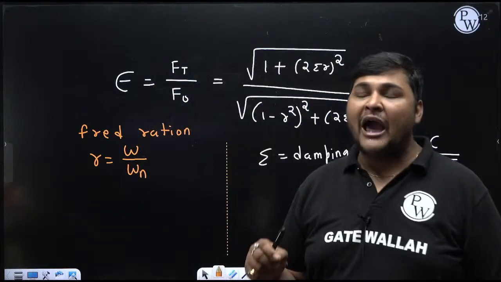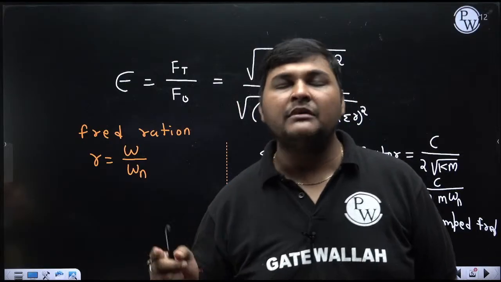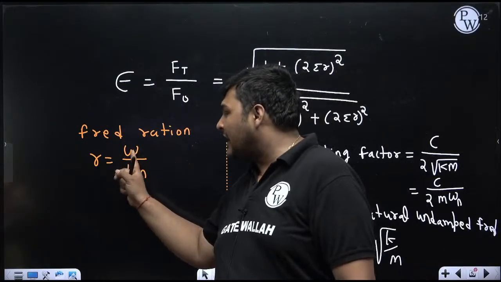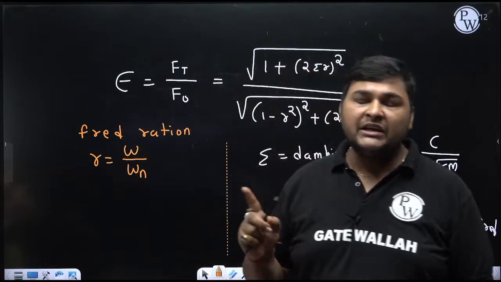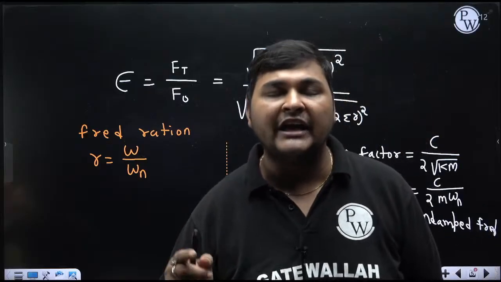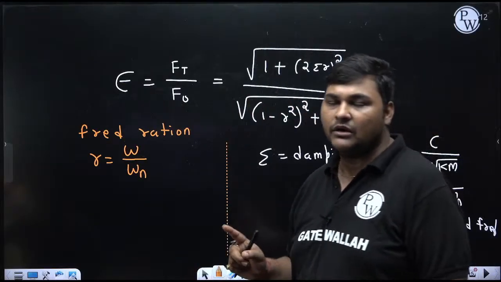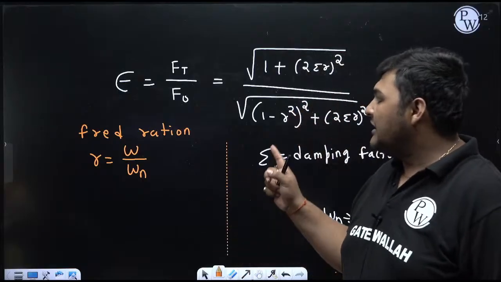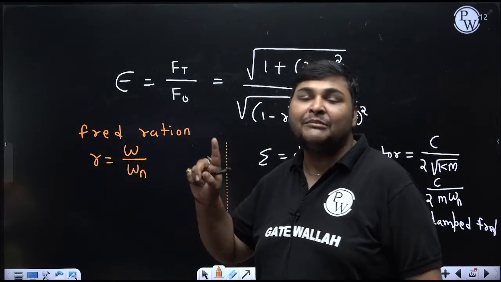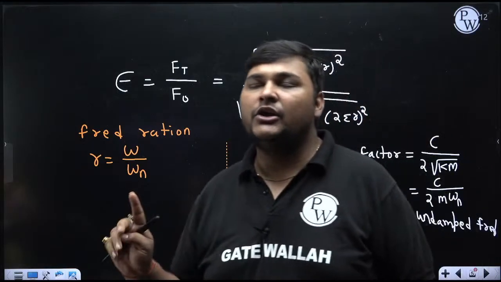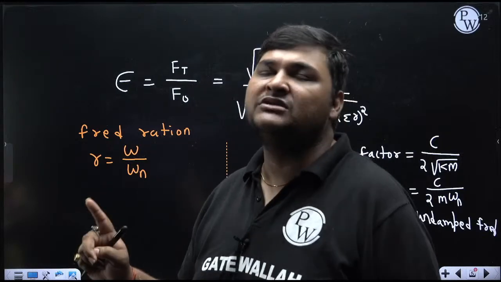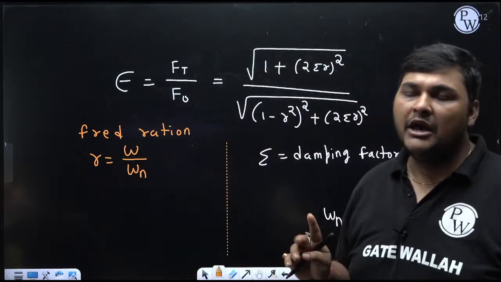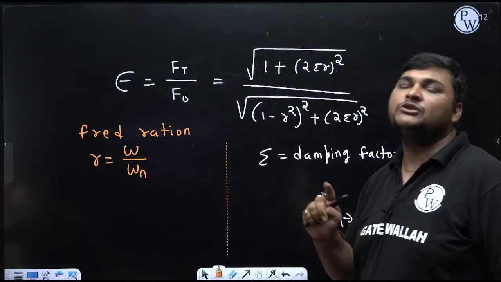If I take the speed of the system such that the frequency ratio changes, if omega is changing, R will also change. We will take that value of frequency ratio or omega in which we are getting epsilon less than 1. And in the range of omega in which epsilon is coming more than 1, we will try to ensure that the actual frequency ratio is not in that range. Because if epsilon is more than 1, that is not effective isolation.